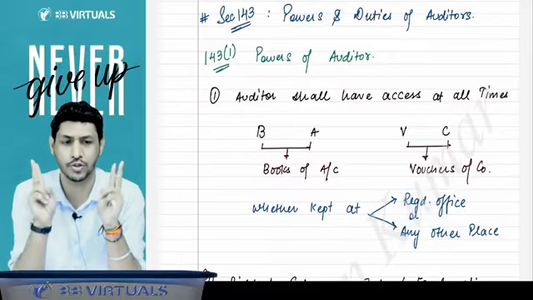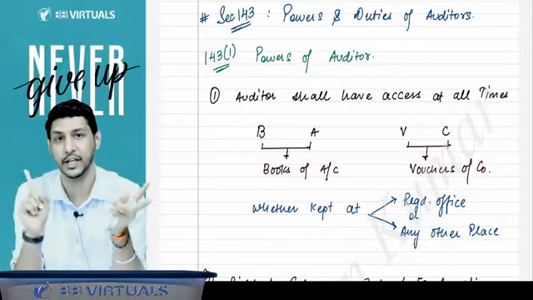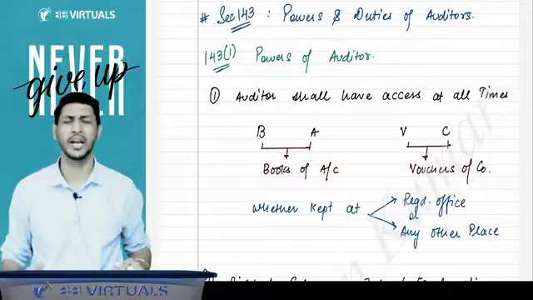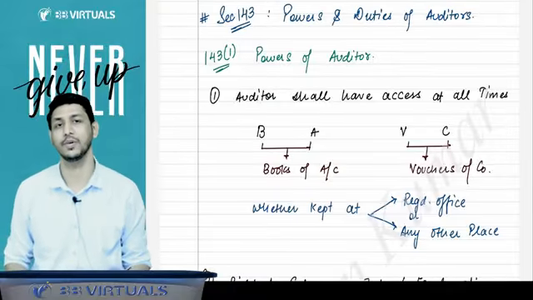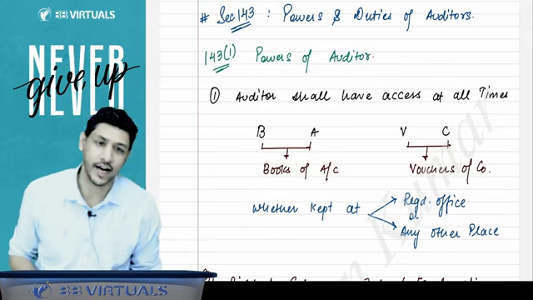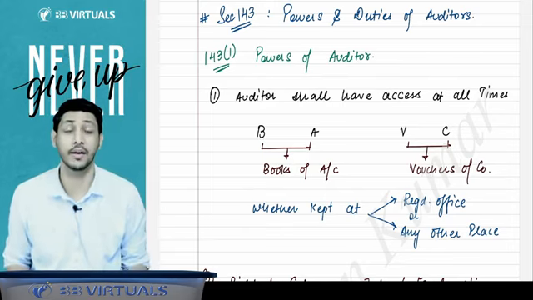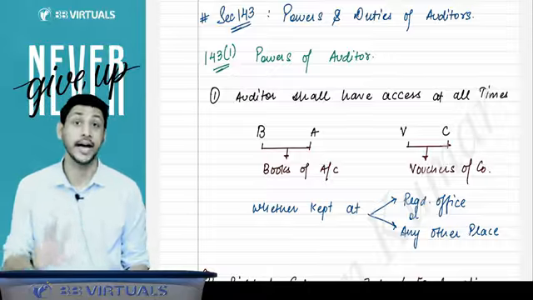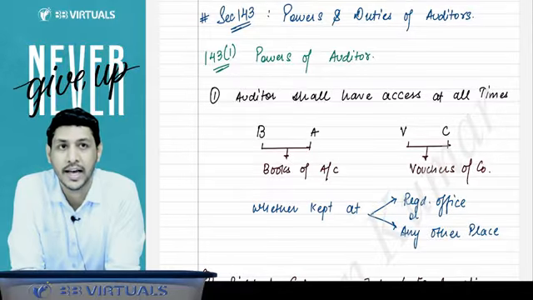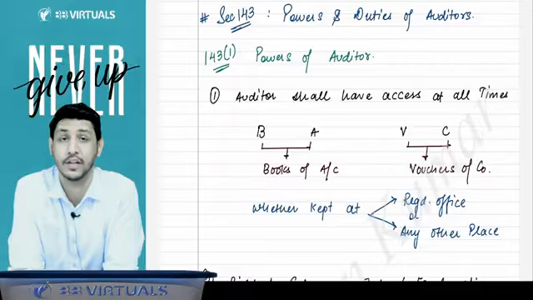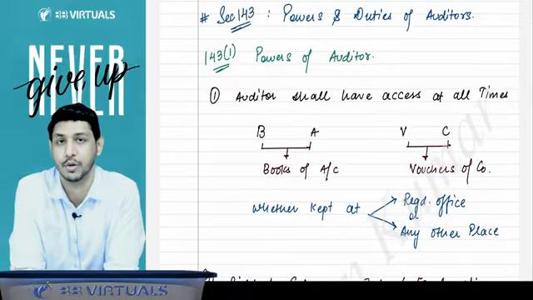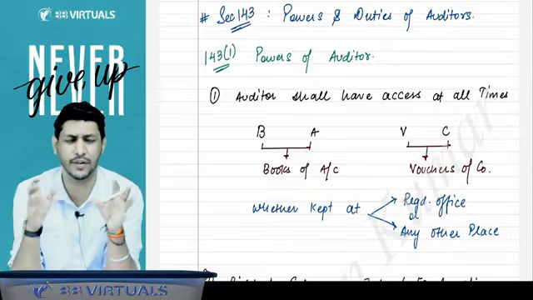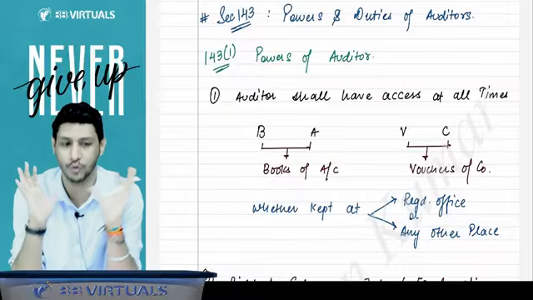Now you are only left with two sections, that is 143 and 148. 143 talks about the powers and duties of the auditor. This is a very big section and a very theoretical section; you have to learn it. But in this section, there is a very important part, that is fraud reporting. You have to learn it 2-3 times so that if they ask the question in the examination, you will be able to answer it. 143 subsection 12 is fraud reporting. Every other subsection is theoretical, you have to learn it.